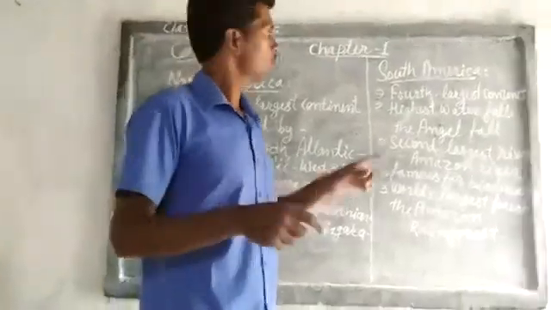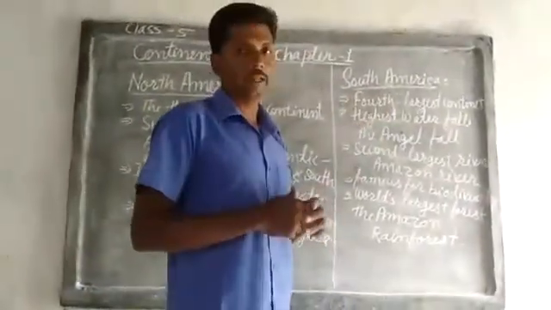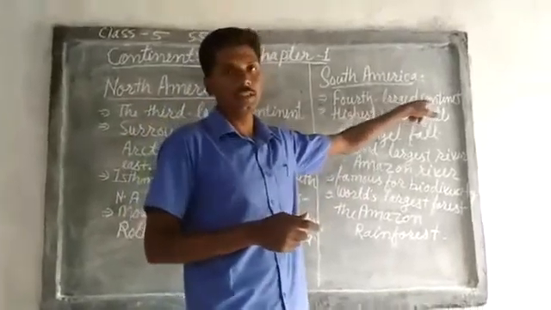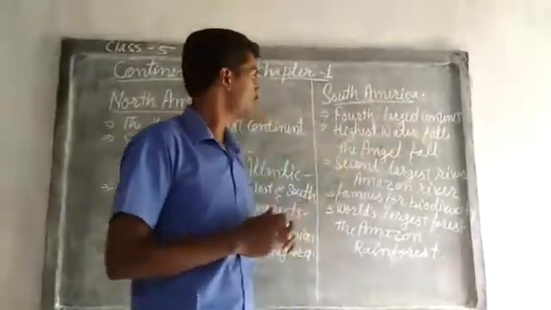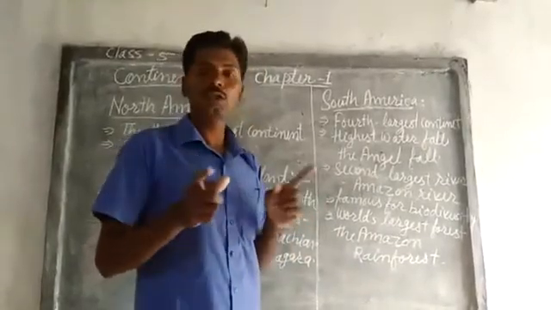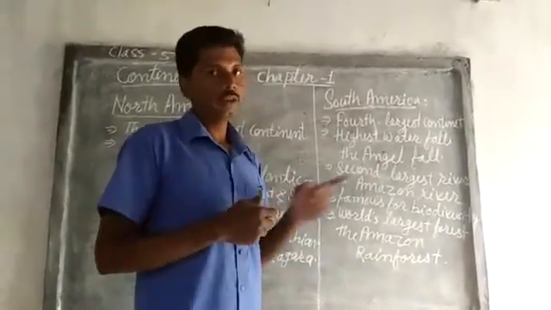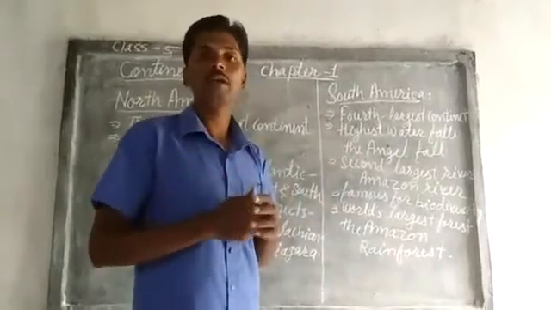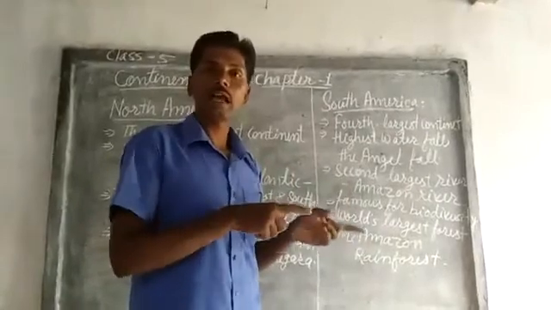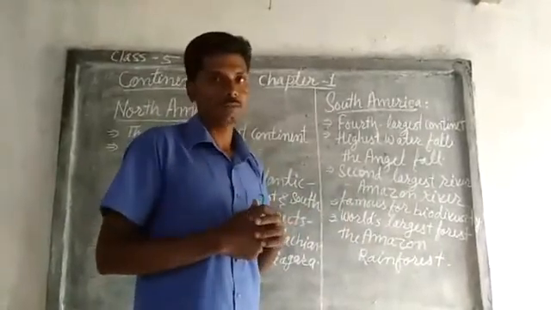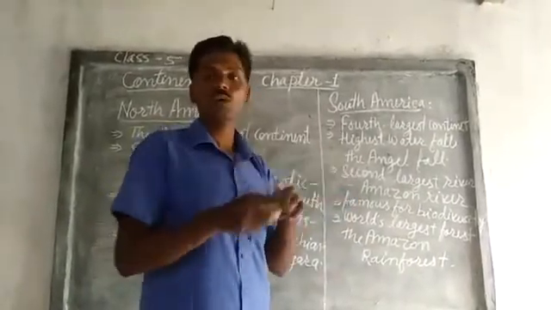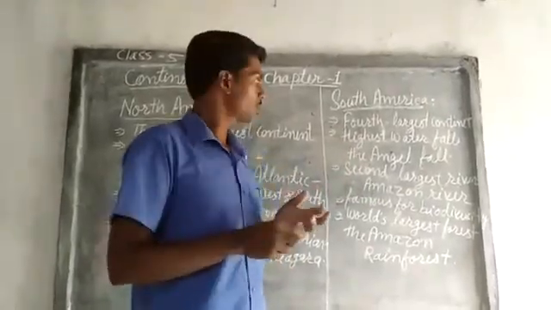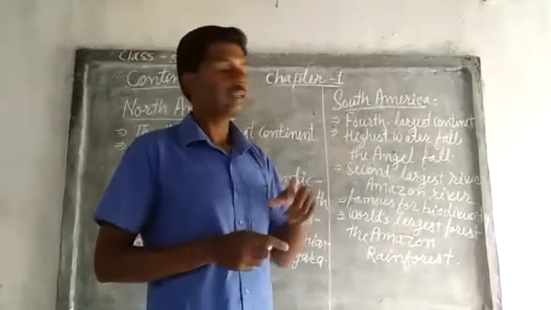Okay, now we'll see South America. South America is the fourth largest continent. It is the fourth largest continent due to its topography. Due to South America's topography, most of the people live in the western and eastern coasts, because maybe the western and eastern coasts are more suitable for living. So most people live in the western and eastern coasts.